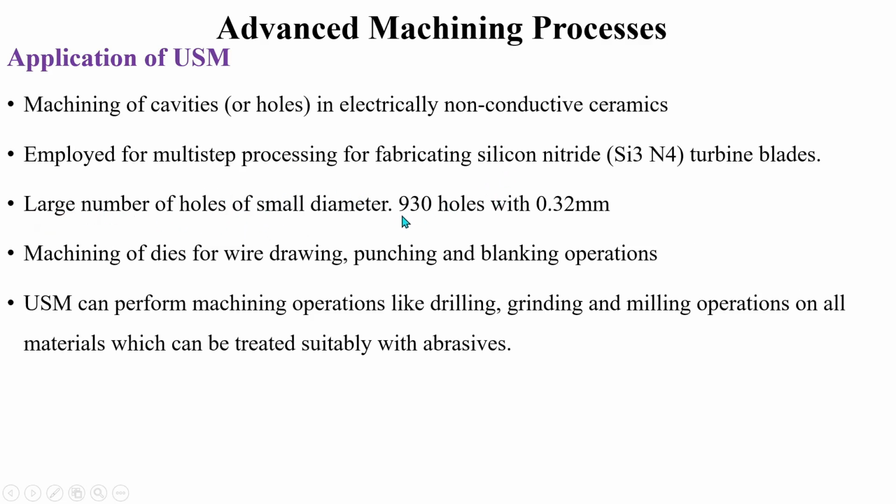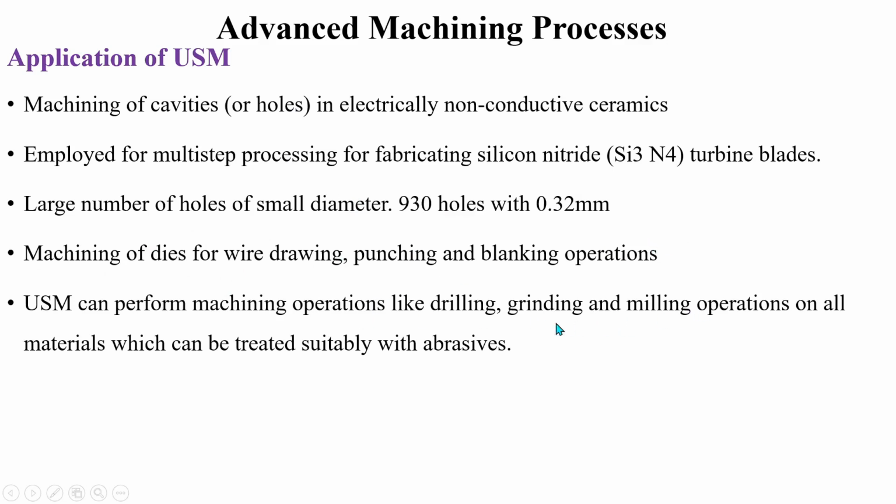That is, here 930 holes with 0.32 mm diameter have been reported. So this is the maximum amount that has been machined with the ultrasonic machining process. And we can also machine dies for wire drawing, punching and blanking operations.